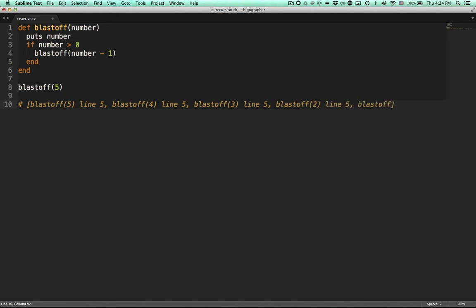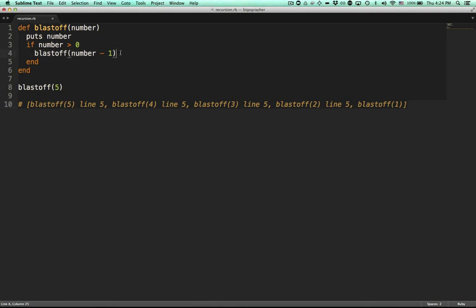blastoff. So then let's just walk through. When it calls blastoff 2, it prints 2. If number is greater than 0, it is. Then we call blastoff 1. And we keep track of the fact that we're still in the middle of blastoff 2. Then we print 1. Then we have to keep track of the fact that we're in the middle of blastoff 1. And then we call blastoff 0.